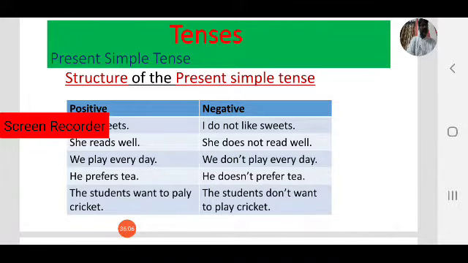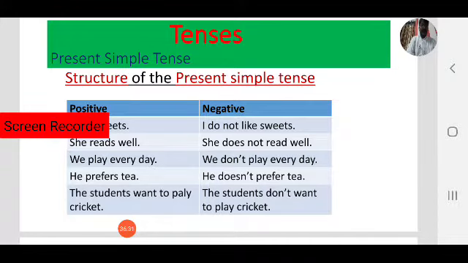And she reads well. She doesn't read well. Here observe. I don't read. She doesn't read. Observe the difference between positive, negative in third person singular to other forms. I read well. I don't read well. She reads well. She doesn't read well.